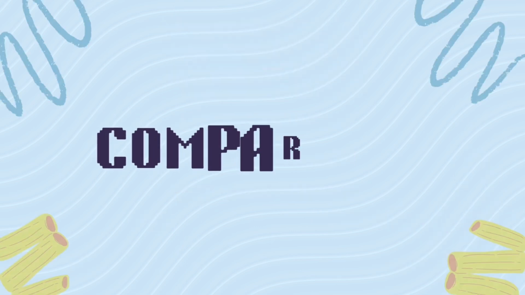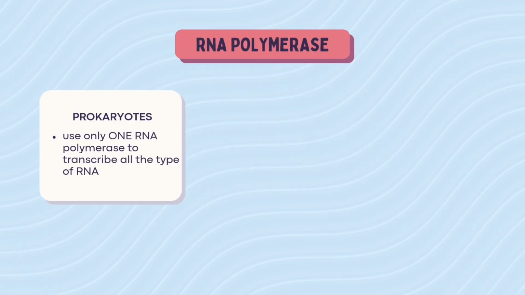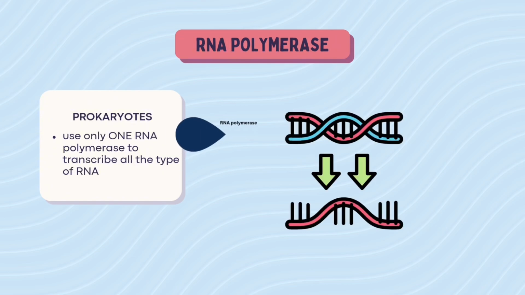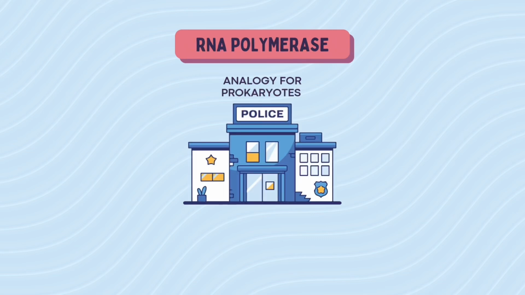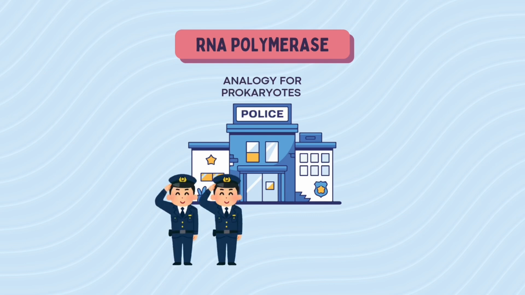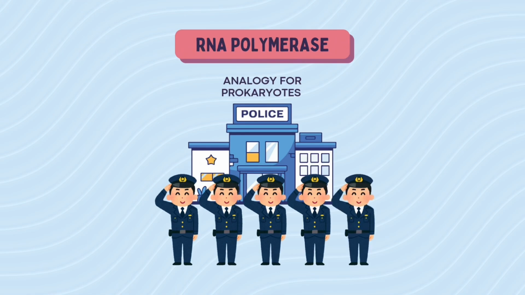We will look at the comparison between prokaryotes and eukaryotes for RNA polymerase first. In prokaryotes, it only uses one RNA polymerase to transcribe all the RNAs. So here is the analogy for prokaryotes. Imagine that there is one small workplace and in there all the workers wear the same uniform. It means they do the same thing, which is the same function as RNA polymerase in prokaryotes.